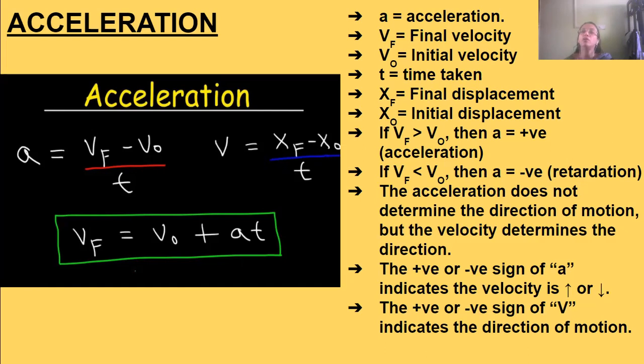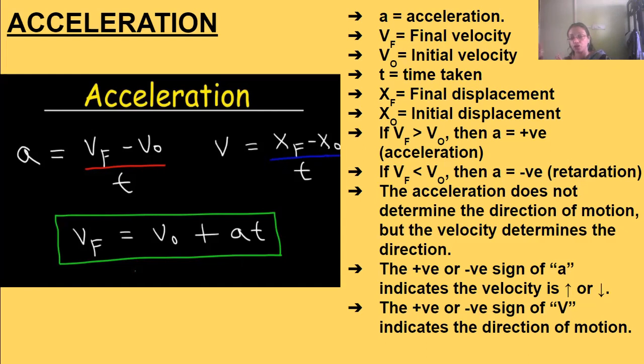Okay. Now, a is acceleration, Vf is final velocity, V0 is initial velocity, t is time taken, Xf is final displacement, X0 is initial displacement. And if Vf is greater than V0, that is, the final velocity is greater than the initial velocity, then acceleration becomes positive.